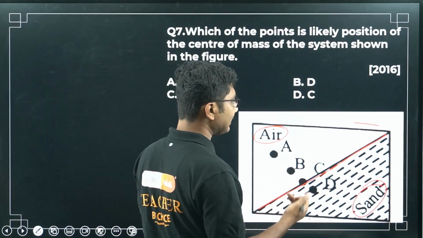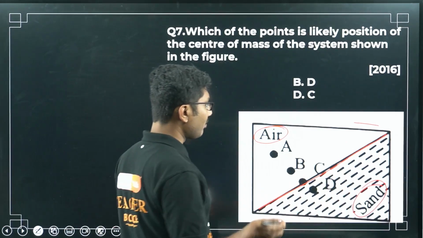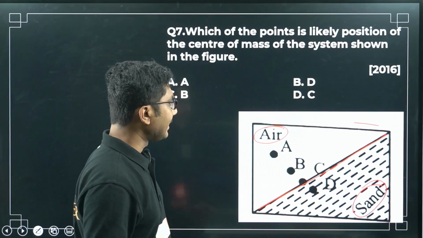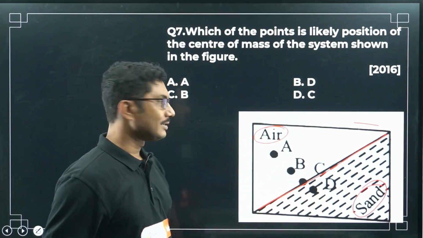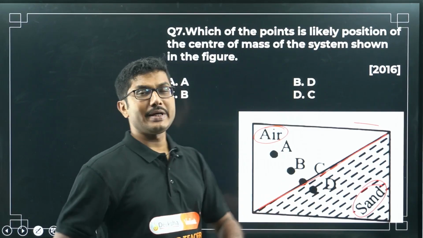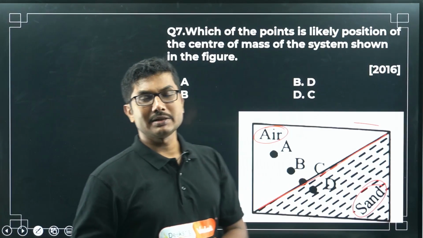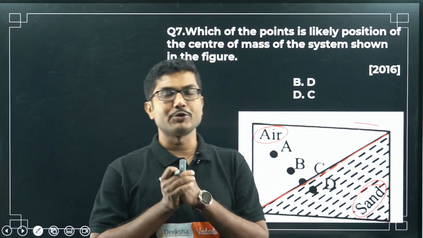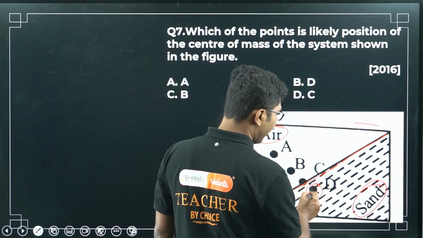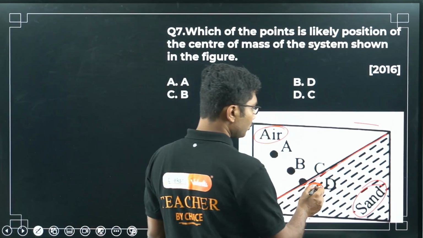So as you can guess, because the mass distribution is not uniform, obviously the center of mass will not be at the center. Even though this is not properly aligned, if they had given you properly aligned things, you might think the center may be the center of mass. Not always. It is always towards the heavier portion of the object. You should remember that center of mass is always towards the heavier portion of the object. So in this case, the heavier portion is sand, and there is only one point inside that region. So the likely center of mass should be at D.